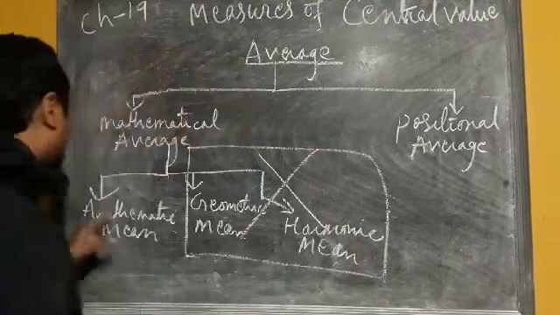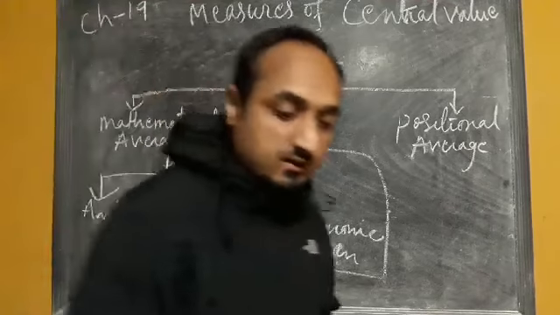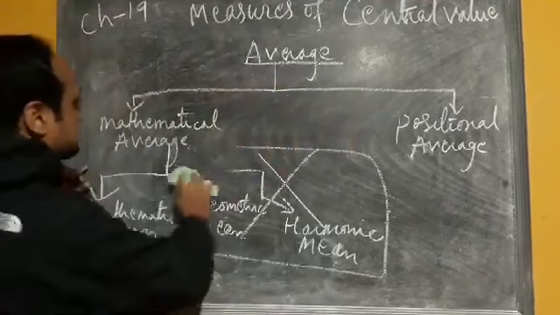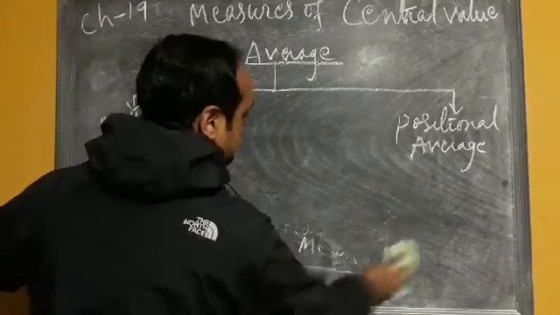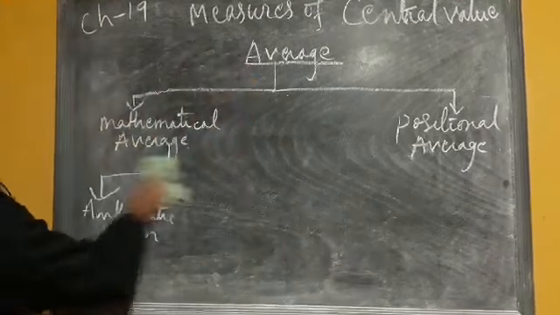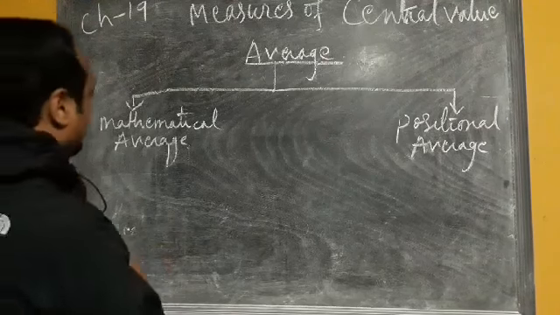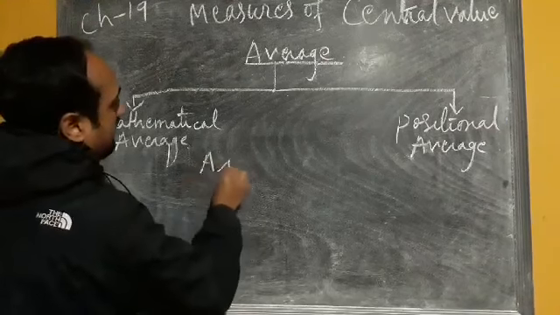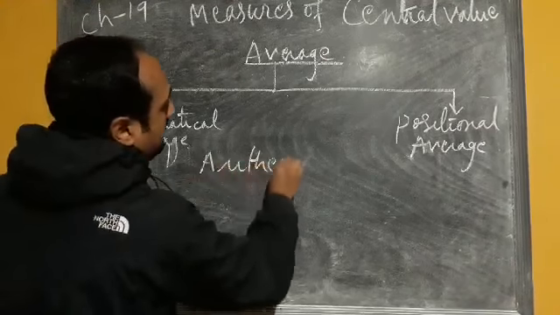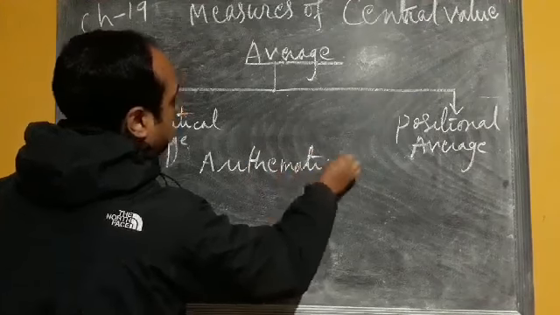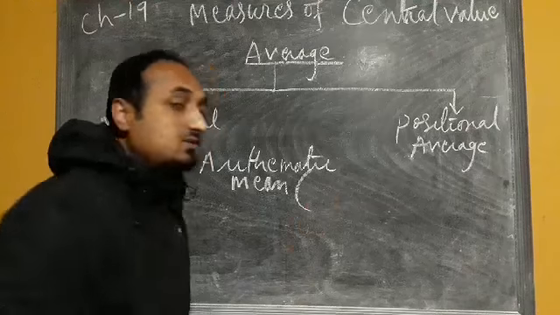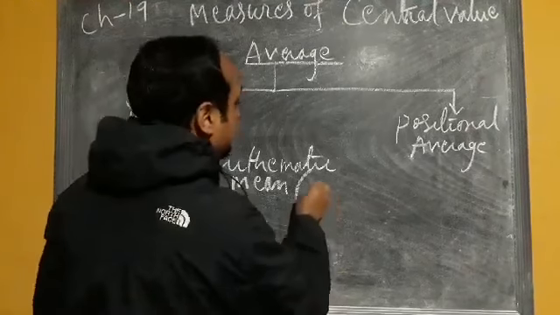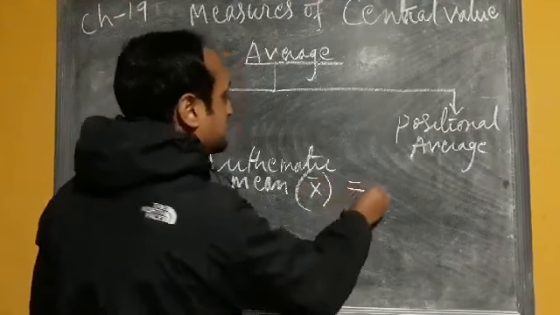We have to study only the arithmetic mean, so I will discuss only the arithmetic mean. This arithmetic mean is represented by x bar.